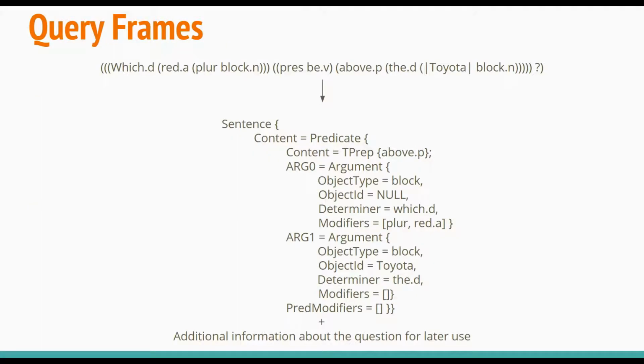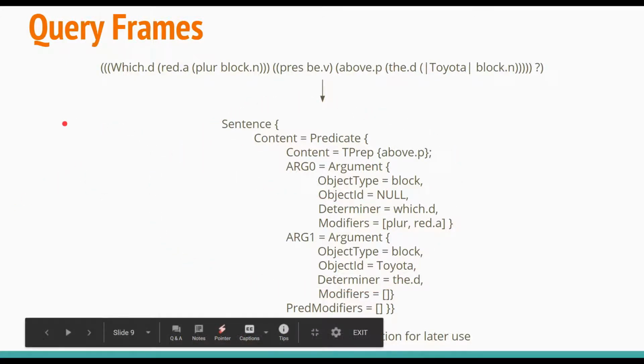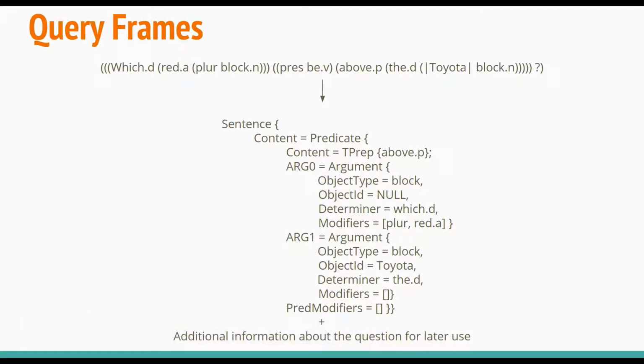The ULF representation of the user's utterance is then further parsed into a data structure that we call query frame. A query frame is a hierarchical data structure that is depicted here in this slide. It consists of various predetermined slots that are occupied by various constraints and modifiers extracted from the ULF representation of the question. These modifiers and constraints include types, determiners, colors, numbers, as well as various intensifiers such as directly, slightly, and so on.